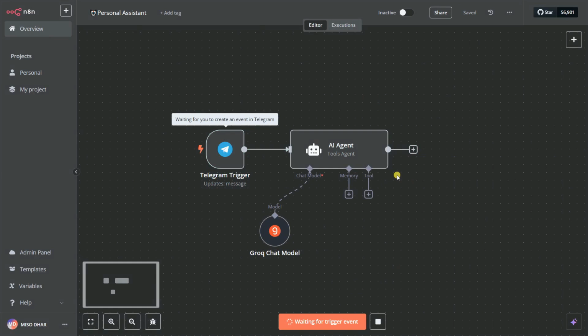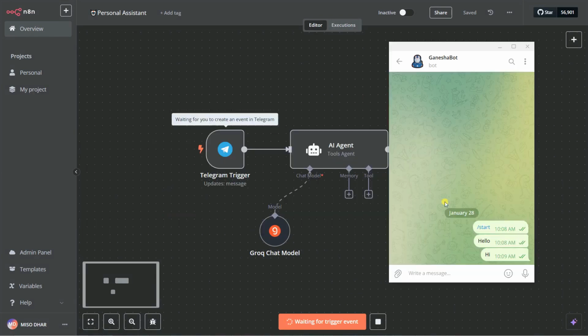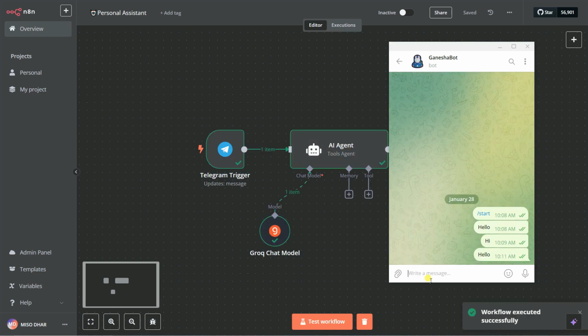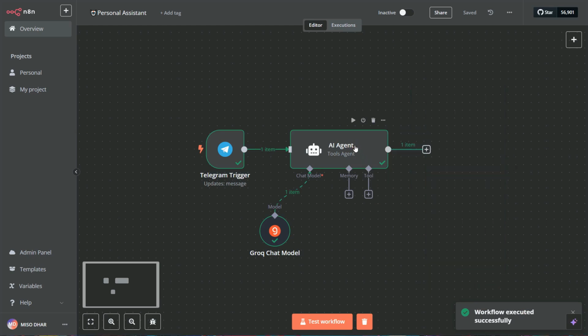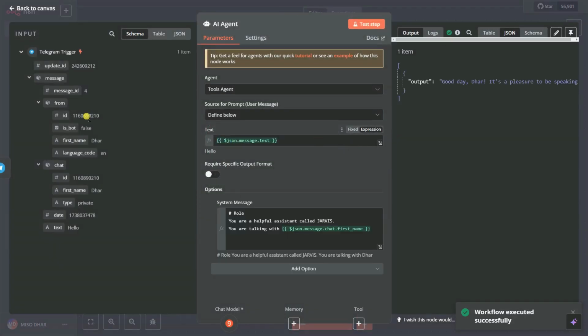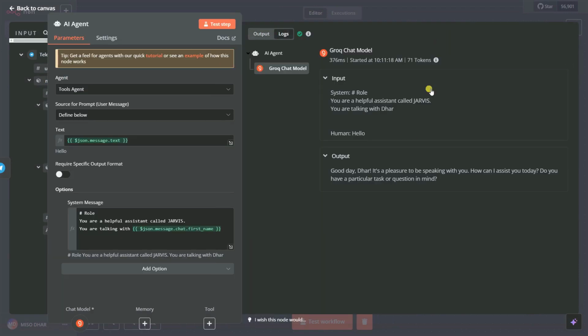So click on here. It is waiting for the trigger. So let's say hello, and you can see the trigger and workflow are executed successfully. If I go to the AI agent, we can see that we have some kind of message. Okay, you can see here we have our output: it's a pleasure to speak with you. How can I assist you today? Do you have a particular task or question in mind?